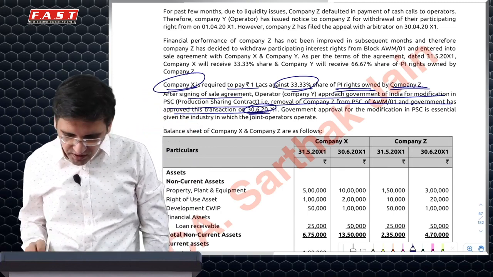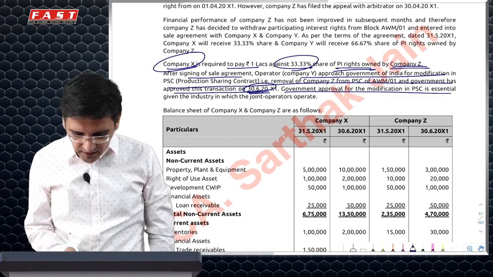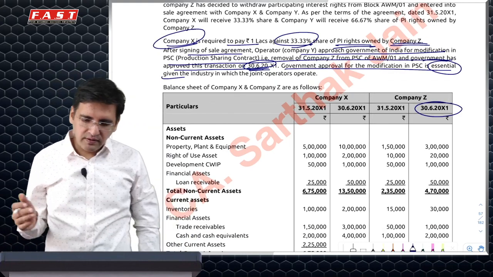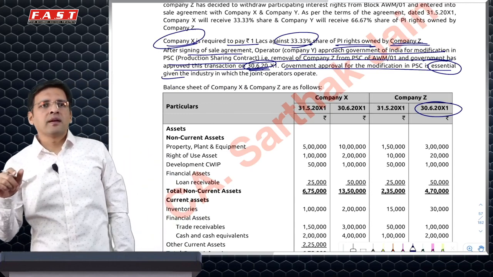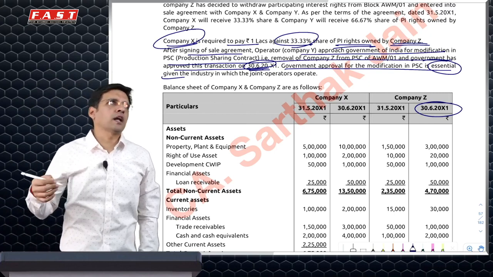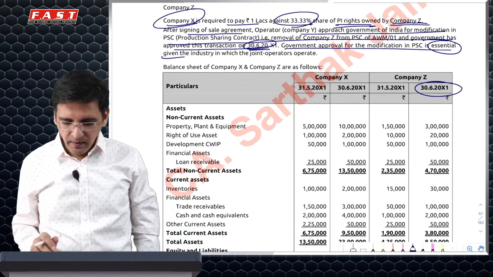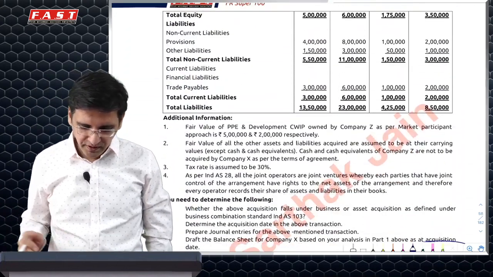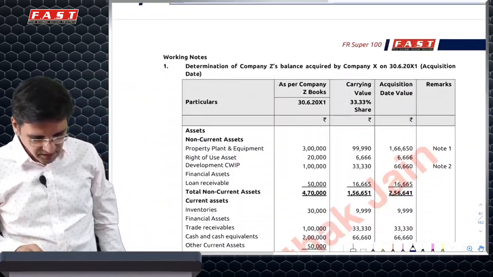So 30th June is basically the date of approval, hence the date of acquisition of control, because it is essential for the industry. So you will consider 30th June fair values of Z. You will take 33.33%. Do not do 1/3, because 1/3 of 3 lakh would be 1 lakh, but 33.33% will be 99990, in fact 4 times 9 and 0, and that is what the institute has done. Calculate the net identifiable assets minus PC, and the difference would be treated as goodwill. This is the way you'll have to solve it. That's the only special thing about this question.